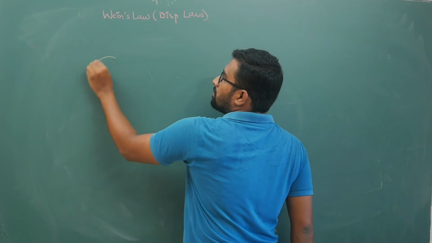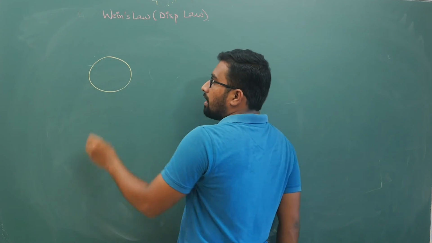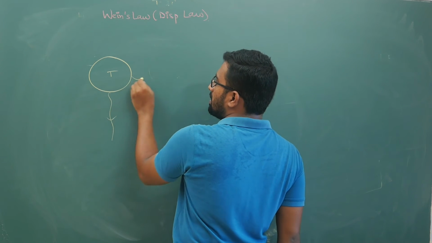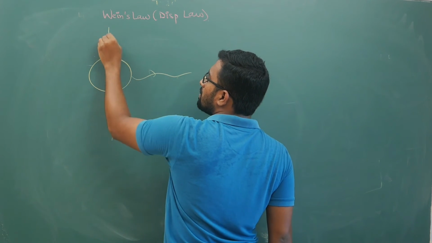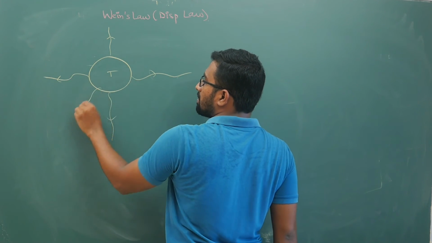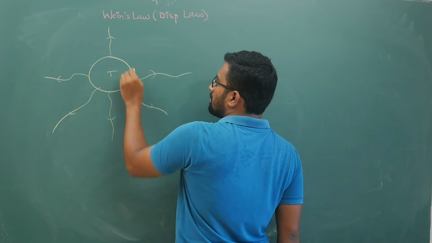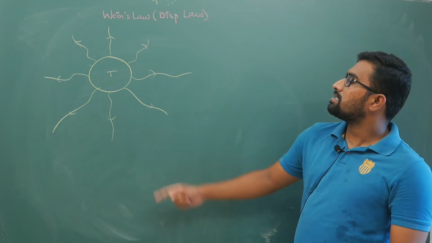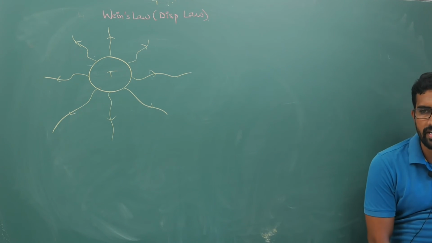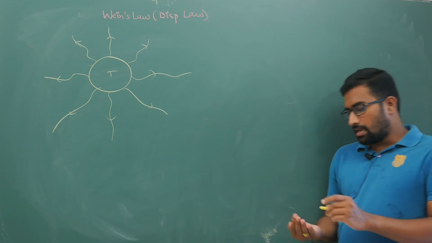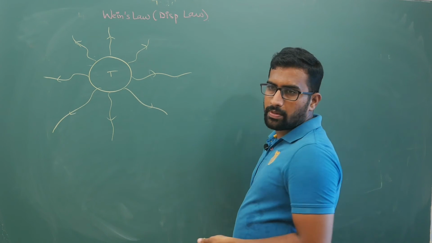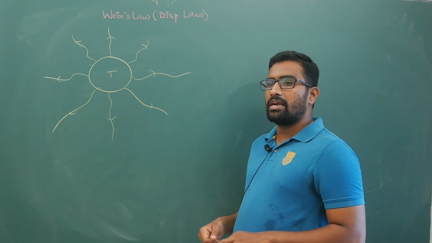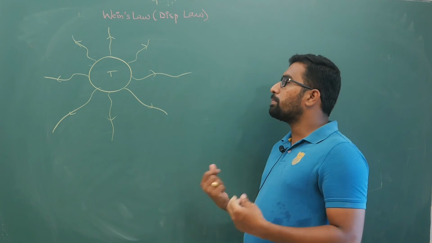Now, if you take a body and its temperature is some T, obviously any body whose temperature is greater than 0 Kelvin will start emitting radiation. As you keep changing the temperature, at constant temperature or at different temperatures, it will keep emitting radiation.